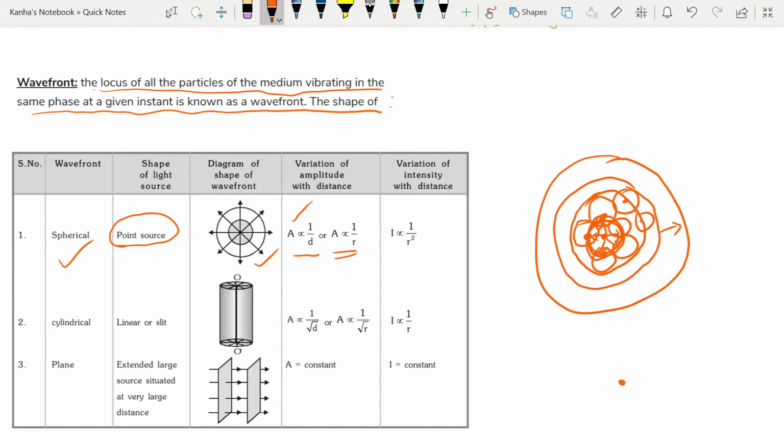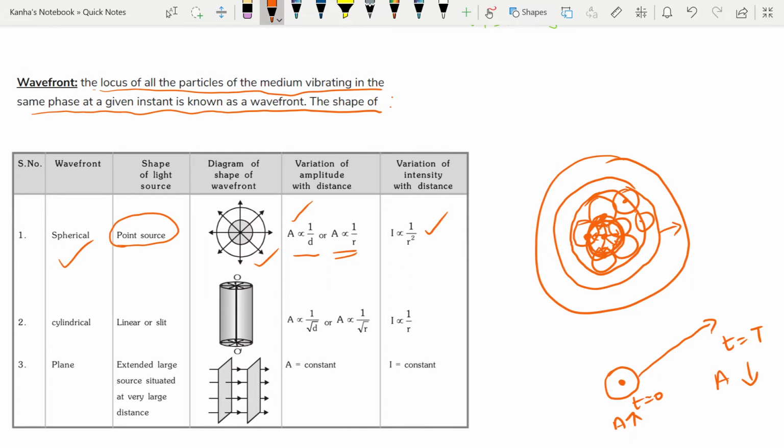So if this was my point source and this was my wavefront at time t equal to 0, then at some later time t, the amplitude will be lesser as compared to the amplitude over here. Similarly, because intensity varies with amplitude square, it varies inversely with the square of your distance.